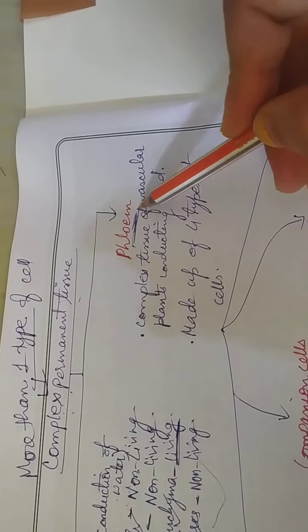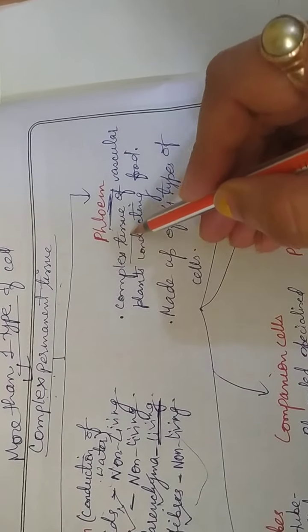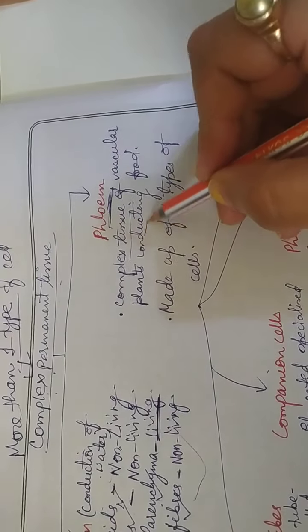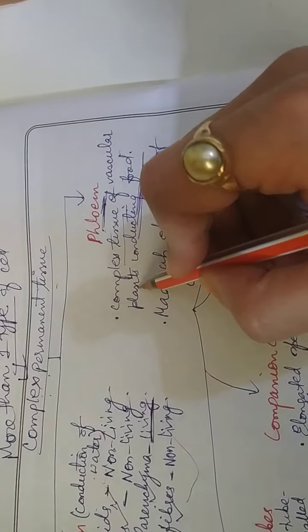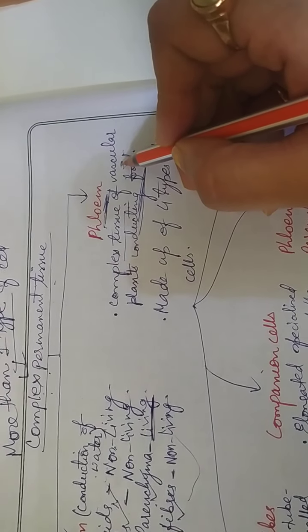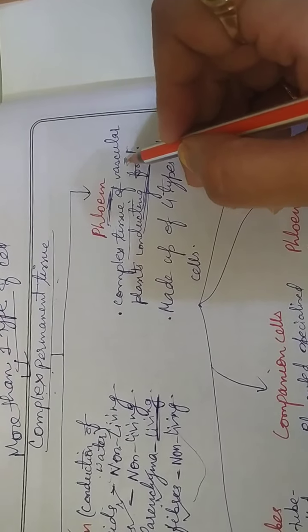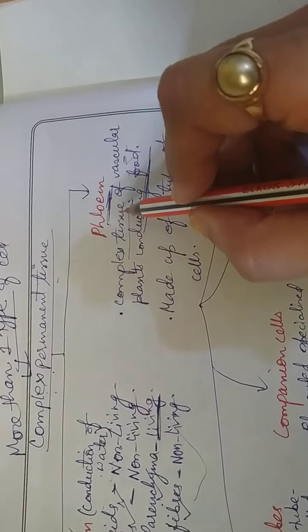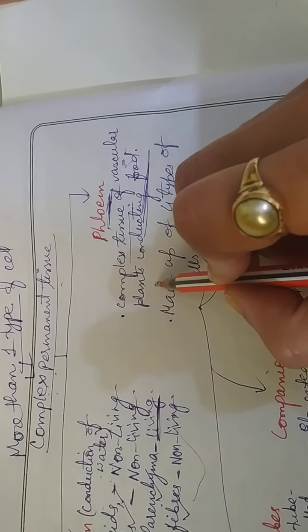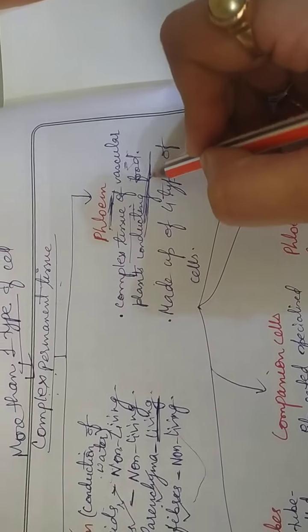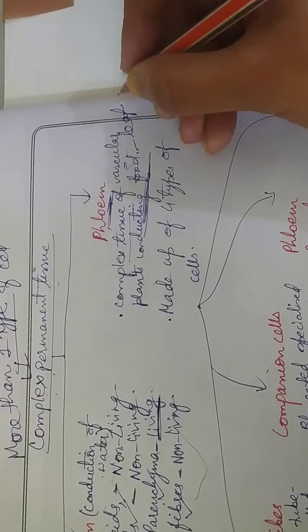What is phloem? Since you all know that it is also a complex tissue, but it is conducting what? Food. We can say that phloem is a complex tissue of vascular plants. Vascular means the plants in which vascular bundle is present, and vascular bundle means xylem and phloem. So phloem is a complex tissue of vascular plants, not all plants, which conducts food. You all know that food is synthesized in the leaf of the plants.